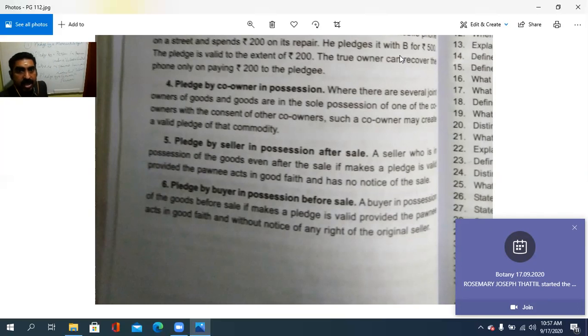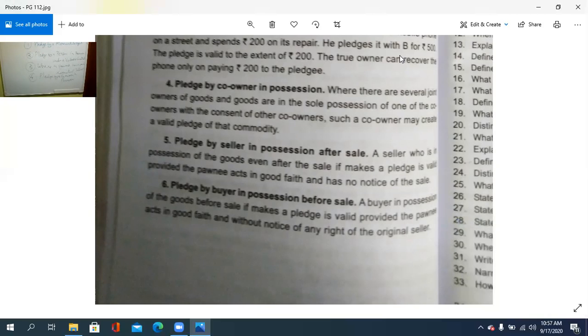Pledge by a co-owner in possession: where there are several joint owners of the goods and the goods are in the sole possession of one of the co-owners with the consent of the other co-owners, such a co-owner may create a valid pledge of that commodity. With the consent of the other co-owners, he can retain the possession or he can make a valid pledge there.